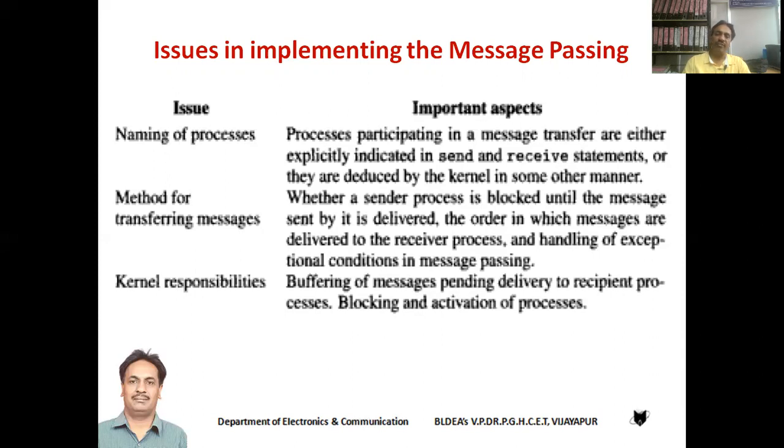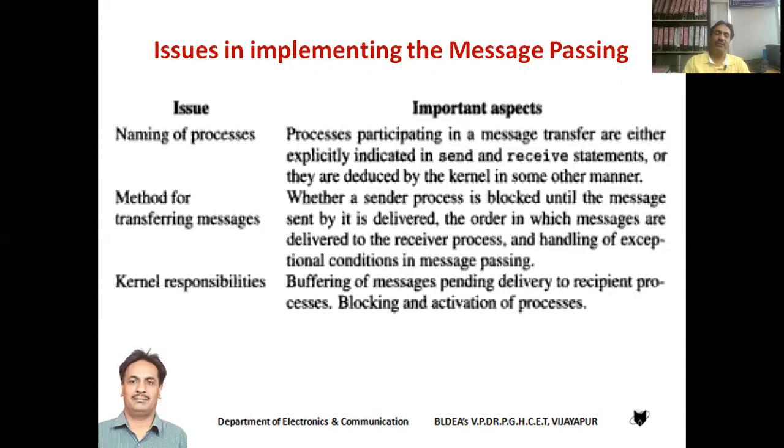They are naming of the processes, that is, the issue is whether the names of the sender and receiver processes need to be specified explicitly in send and receive instructions, or if it is to be known, how it should be informed, means how the sender process should come to know the name of the receiver process, and how the receiver process should come to know the name of the sender process, right?